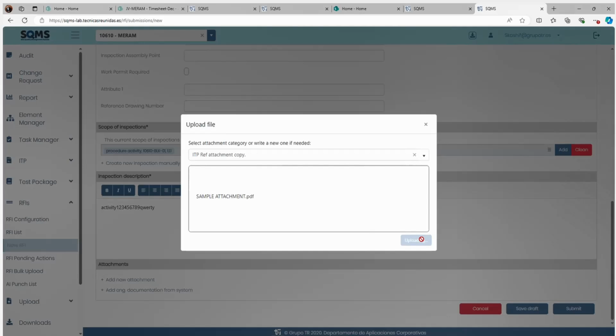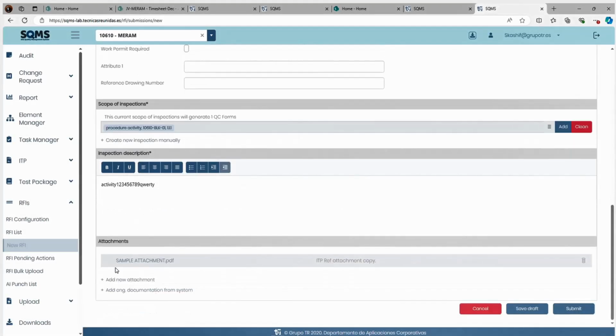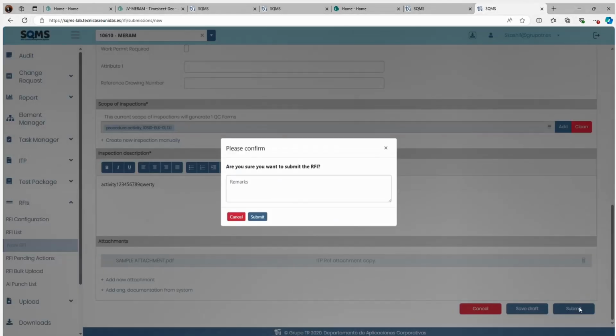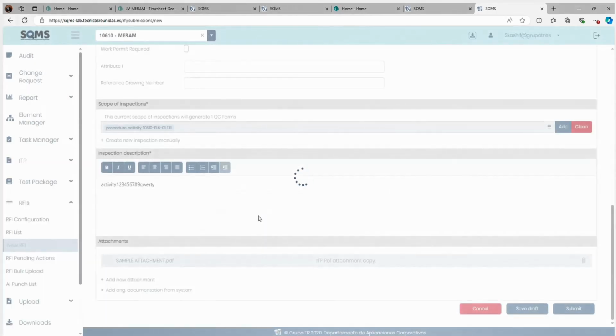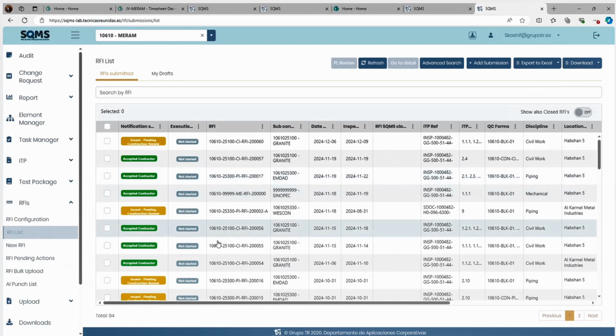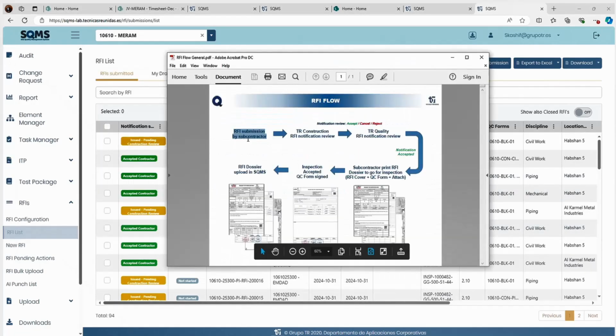You can see the attachment is already there. You will verify all the data is correct and then submit. Click done. Okay, it is done. So our first step, this RFI generation, is completed.